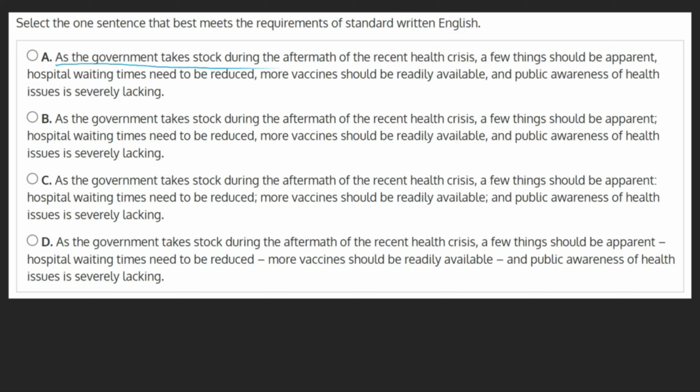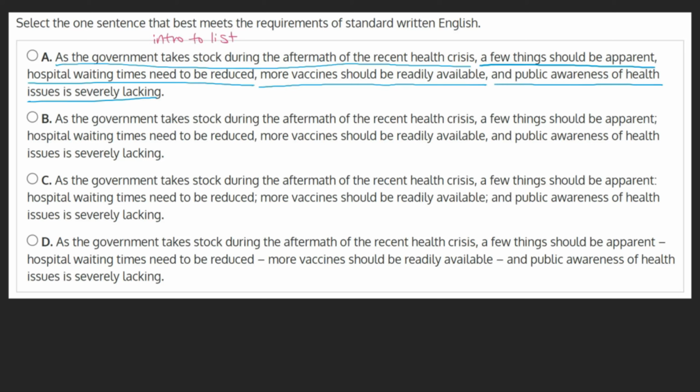A. As the government takes stock during the aftermath of the recent health crisis, a few things should be apparent: hospital waiting times need to be reduced, more vaccines should be readily available, and public awareness of health issues is severely lacking.